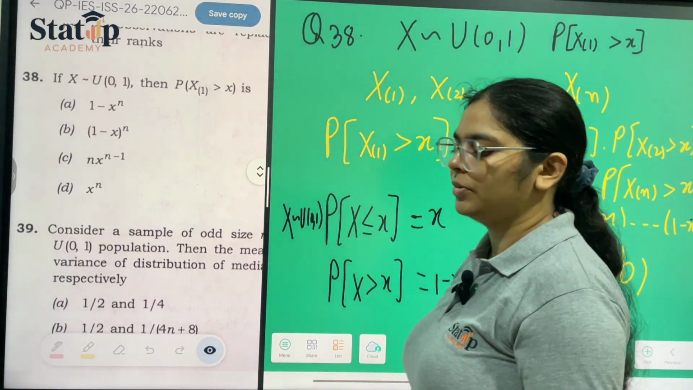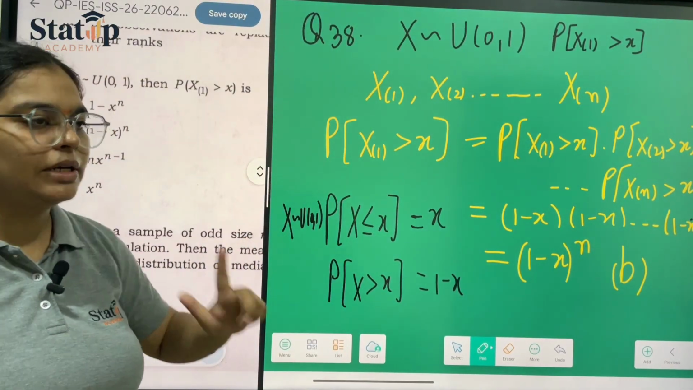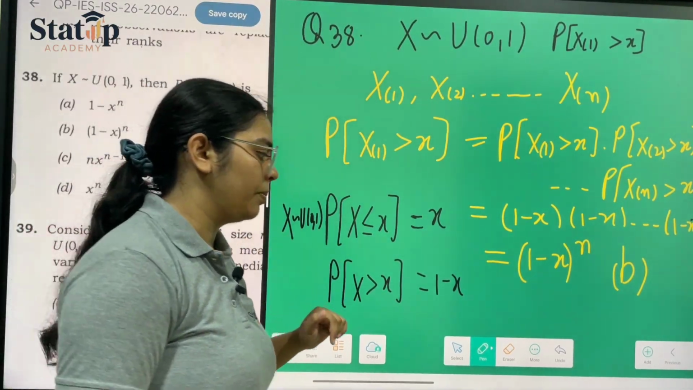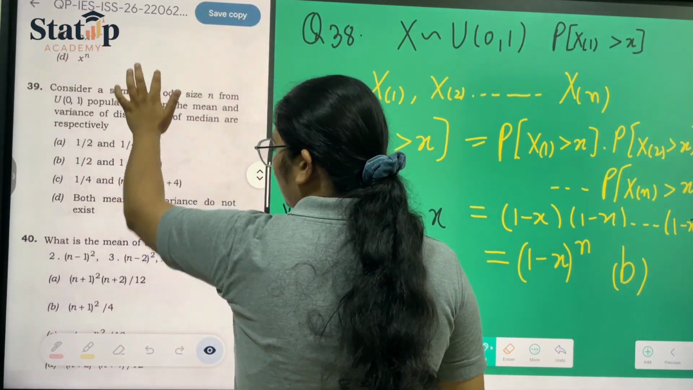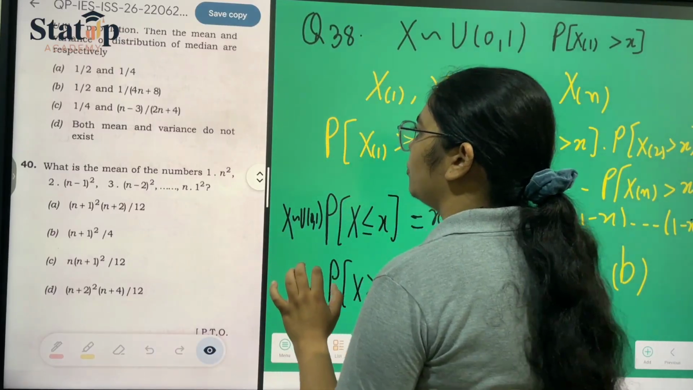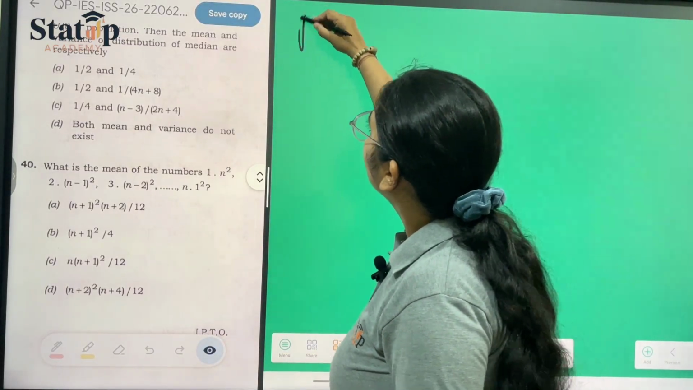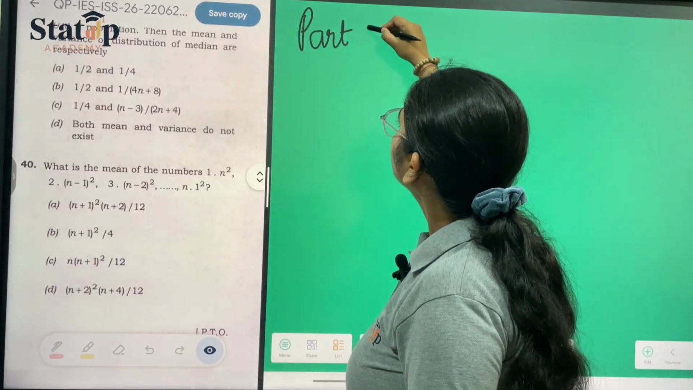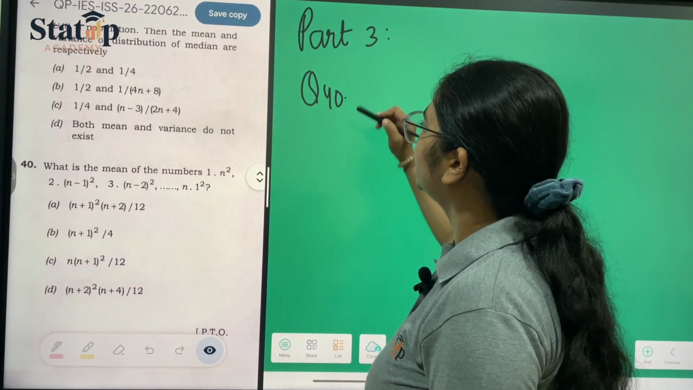This was your question number 38. If you know the concept of uniform distribution and this probability, then it was an easy topic. Now moving towards our next question of the series, which is question number 40. Now we are beginning with the last series, which is part 3. Let us begin it with 40 only. We are only left with 3 questions.